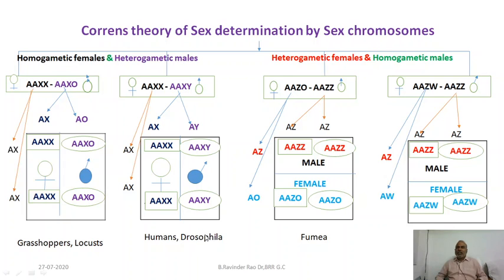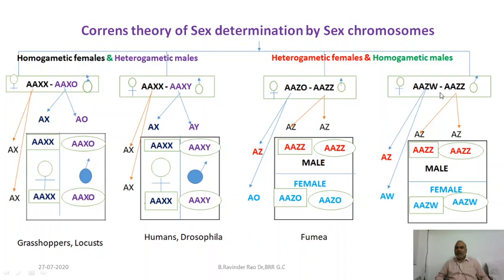Of course, in Drosophila we are going to discuss the genic balance theory in the next lesson, but it looks as if it is following the XX-XY method. Okay friends, these are heterogametic male sex determination. Let us see heterogametic female sex determination. Heterogametic female sex determination according to Correns is of two types,